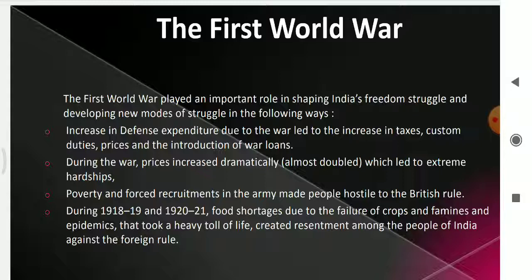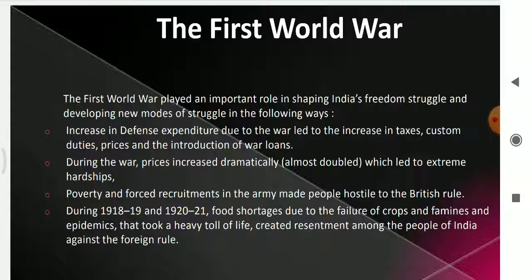And next, poverty was on one hand, and apart from this, the forced recruitment for the British army also created widespread anger among the people. In the villages of different parts of the country, the common people were forced to join and serve the British army. That created widespread anger among the people.